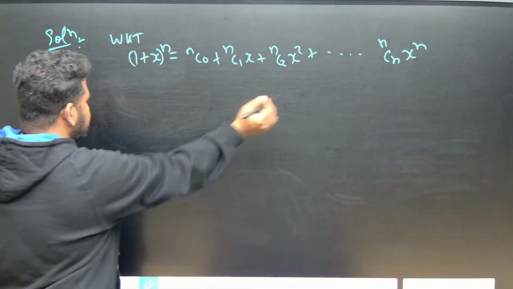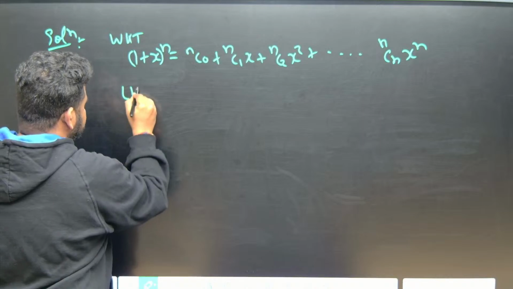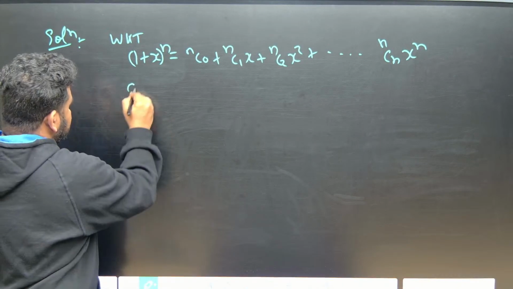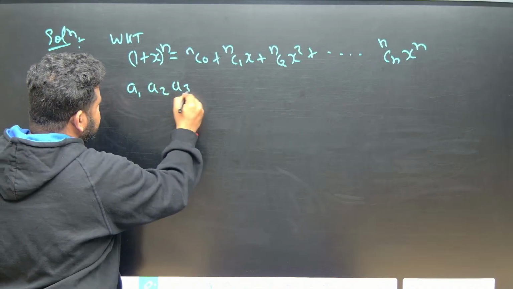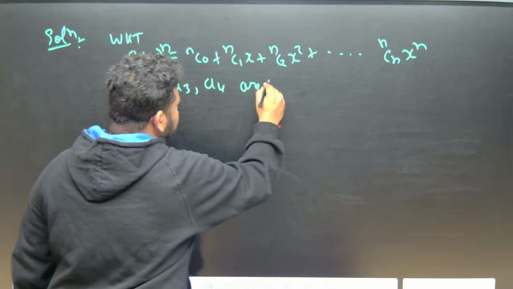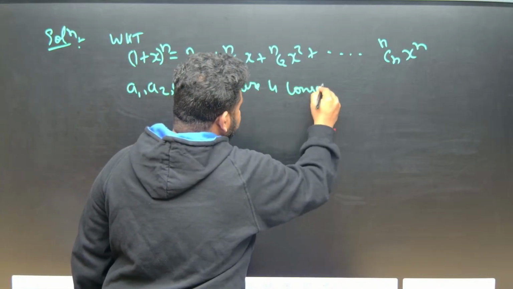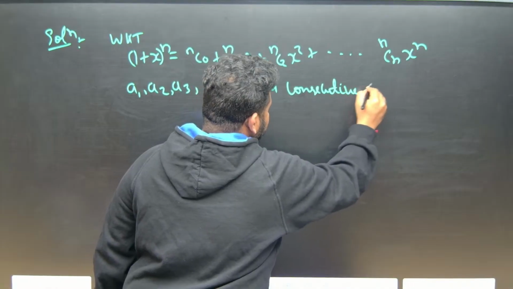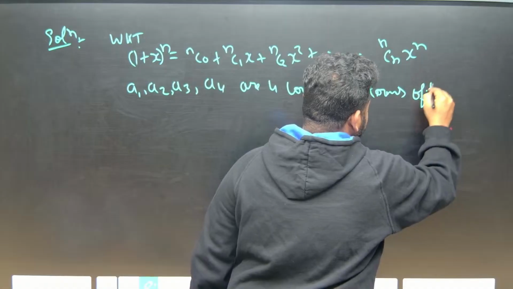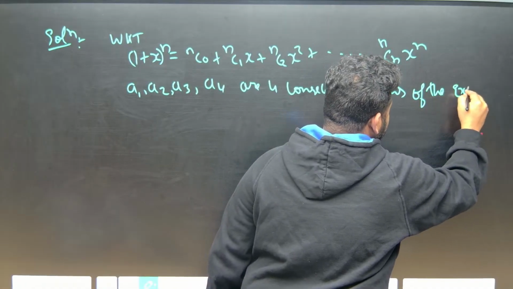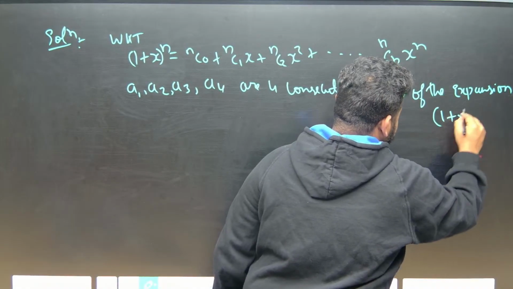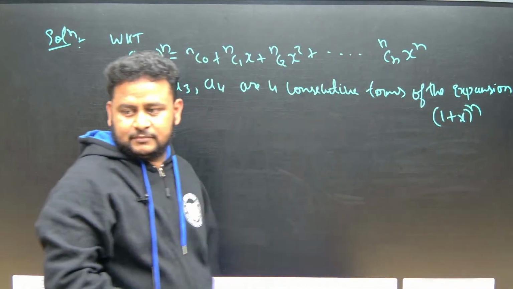Now what they have given, let us take LHS. Okay, we have to prove something now. Let us take LHS. They have told A1, A2, A3 and A4 are four consecutive terms of the expansion. What expansion? (1 + x)^n. This also you have to write because this is given.